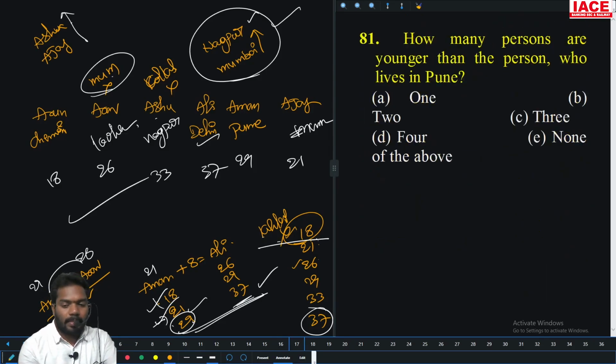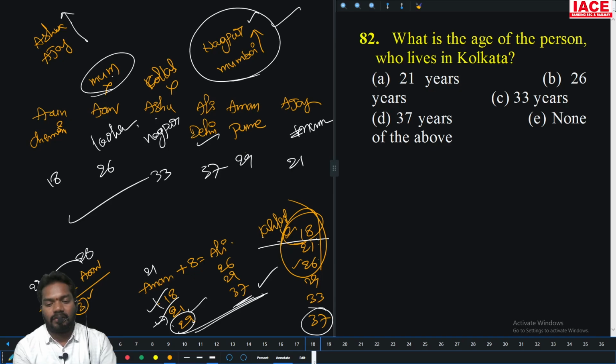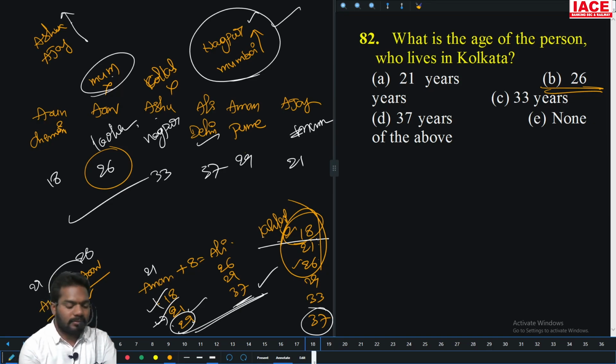Next one. How many persons are younger than the person who lives in Pune? Pune is 29. How many are younger than 29? 3 members. Option C. Younger. It didn't ask for elder, it asked for younger. Okay. Next. What is the age of the person who lives in Kolkata? 26 years. Option B is the right answer.